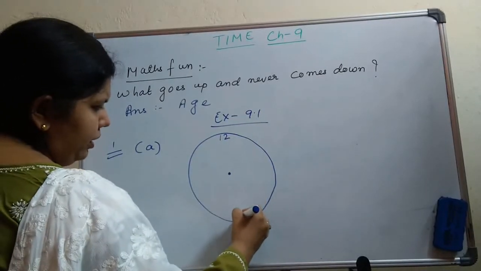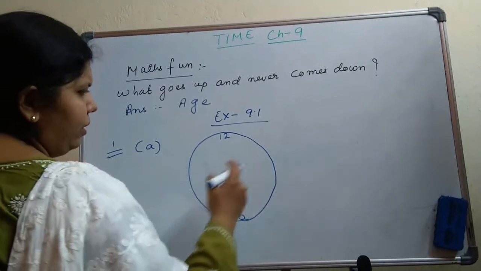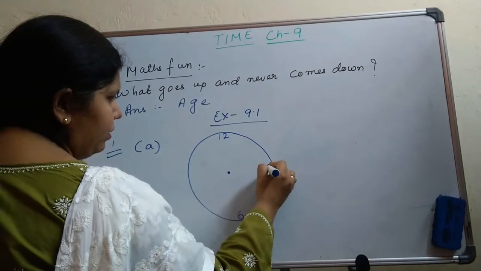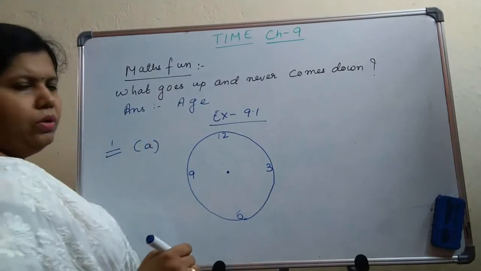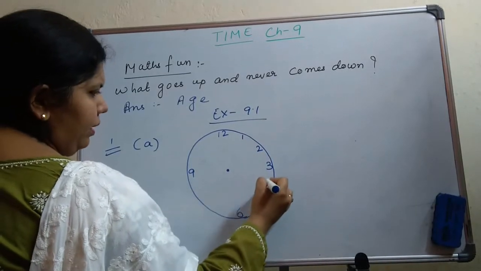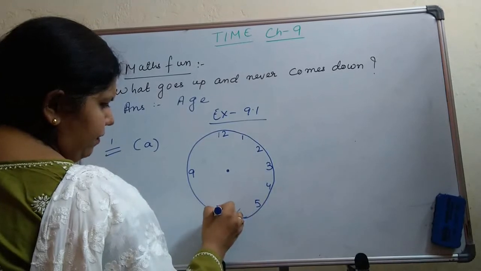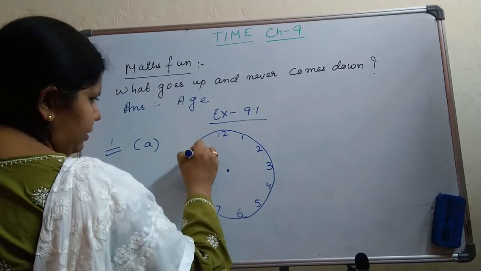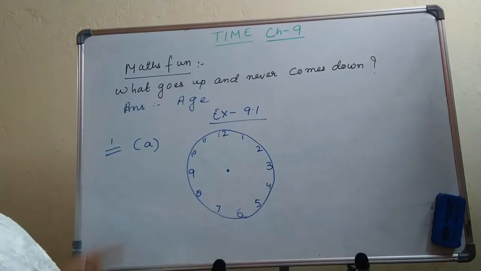Below this dot it is 6. Then, this side is your right hand side, you will write 3, and on the left hand side you will write 9. So 12, then 1, then 2, then 4, then 5, then 7, 8, then 10, 11. Now we have drawn the clock.